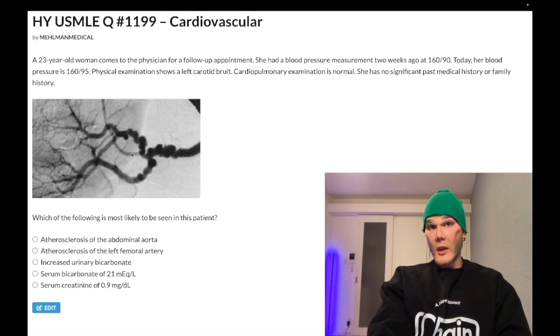We throw in some tricky things like the carotid bruit. Some of you probably have never heard of that before, so you're thinking it was atherosclerosis. Not. She's way too young. There's no family history of dyslipidemia. And this renal angiogram, the string of pearls, very buzzy. And then we just eliminate the other answers to get there. You got to know a little bit of endocrine here. Choice E, correct answer.